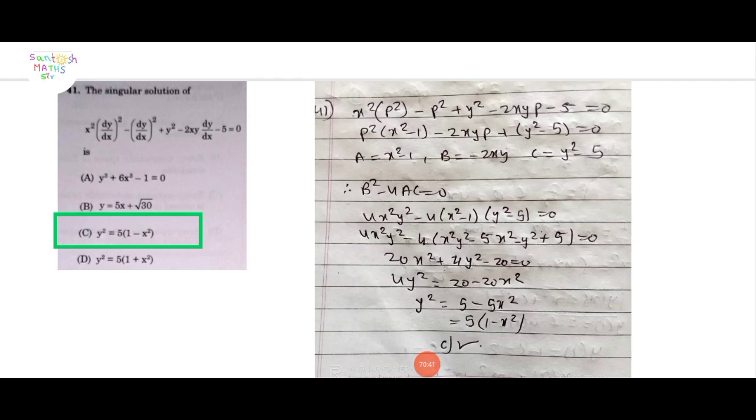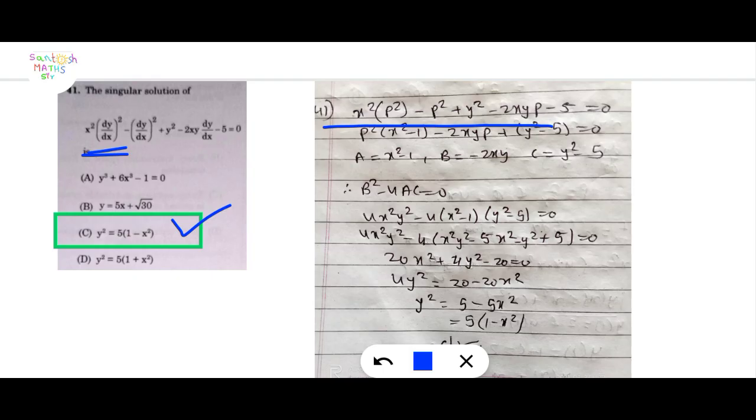Next question, 41. The singular solution of x square (dy by dx) square minus (dy by dx) square plus y square minus 2xy dy by dx minus 5 equal to 0. How to find the singular solution? Let dy by dx equal p. Then x square p square minus p square plus y square minus 2xy p minus 5 equal to 0. Take p square common: (x square minus 1) p square minus 2xy p plus (y square minus 5) equal to 0.